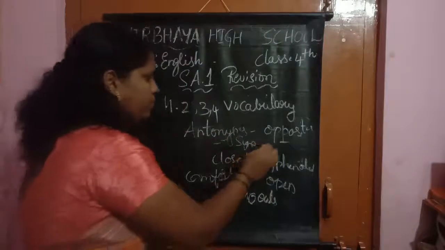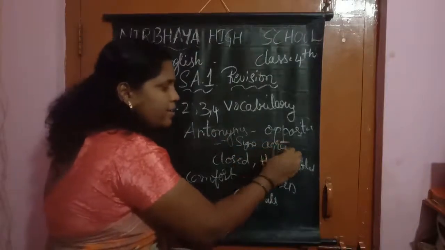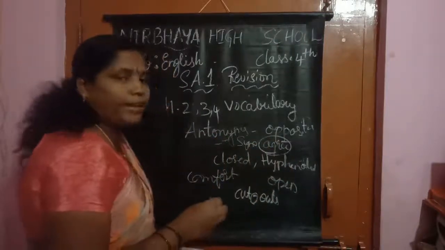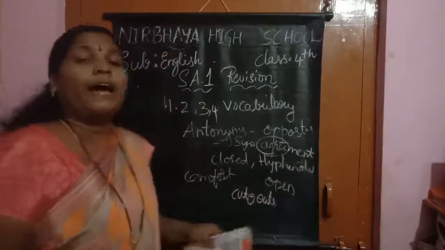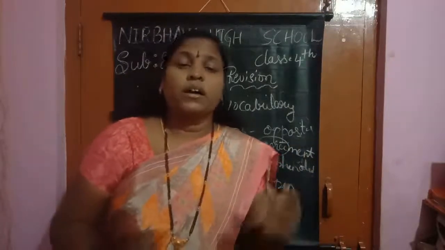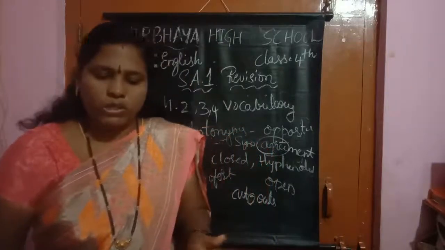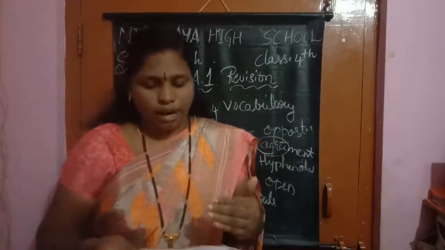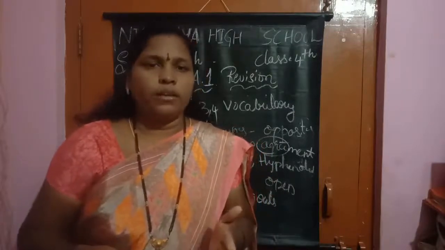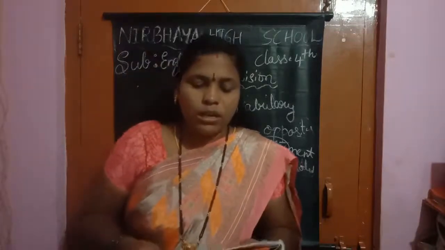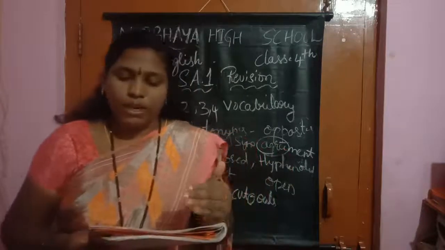Agree. Agree. Yes, children. For this, I am writing the suffix ment. What is it? Agreement. It changes the meaning. Attract, attraction. Suggest, suggestion. Appoint, appointment. Understood, children? You can tell that when we are adding ment, ion.